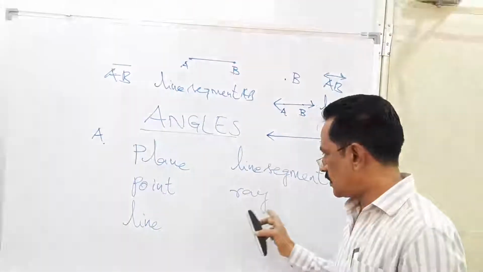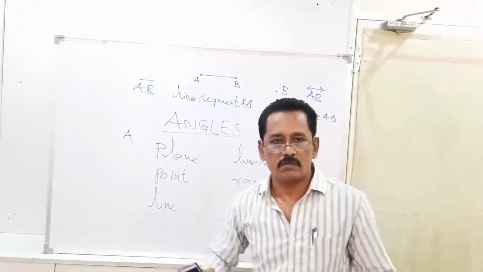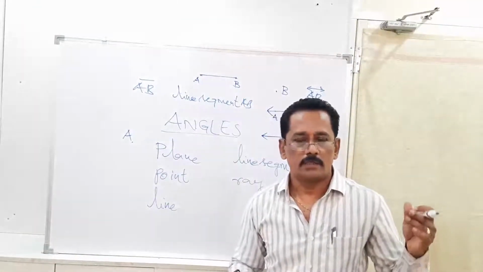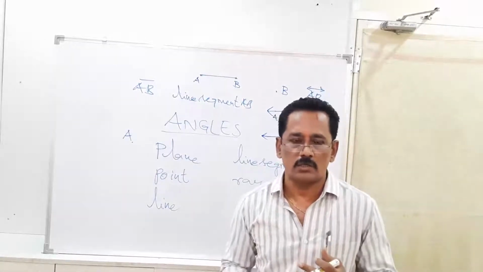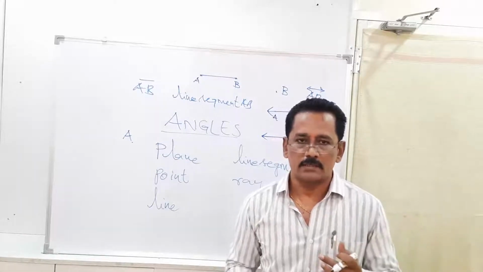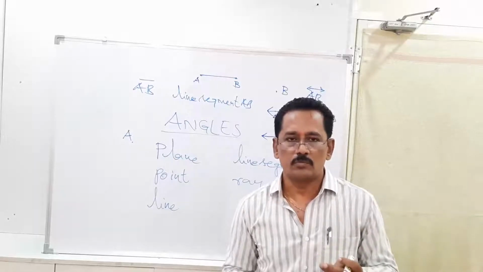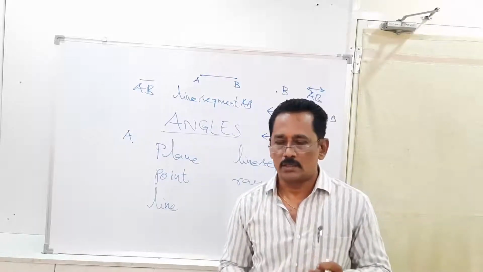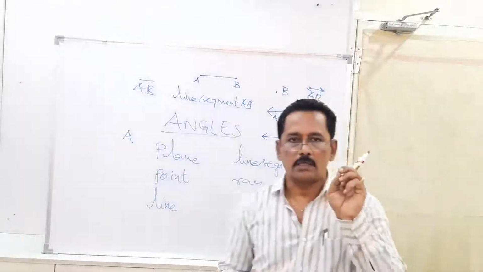I think this word is quite familiar to you because every day in the morning when we wake up, we see sun rays coming into our home through the windows. You can see the sunlight. Okay, so the light that is coming from the sun is said to be sun rays. You all know that. So ray means it has a point at the beginning.